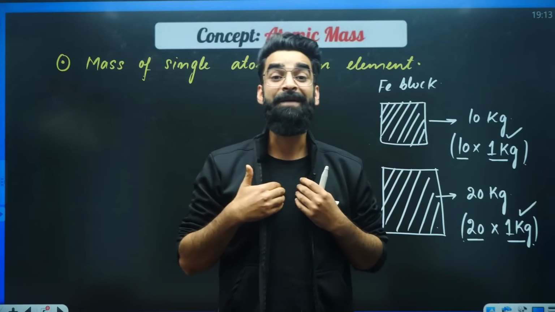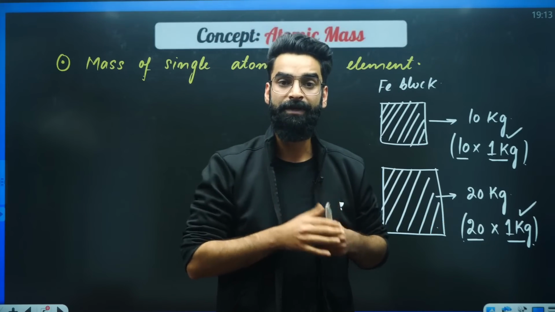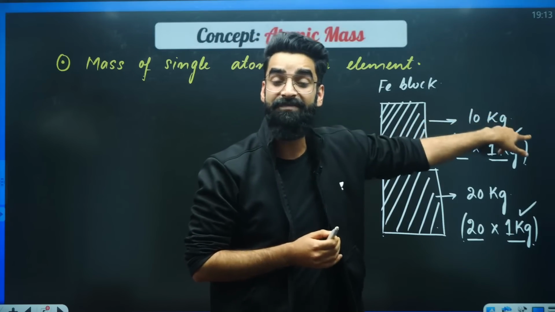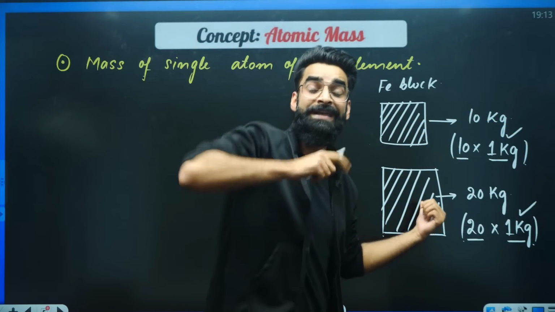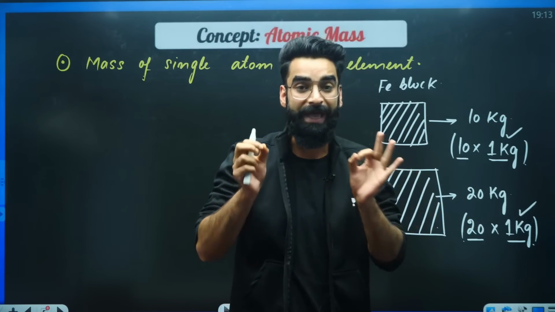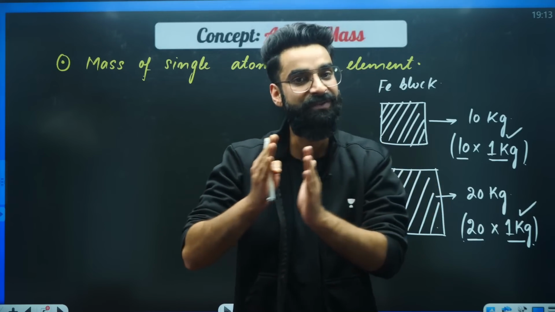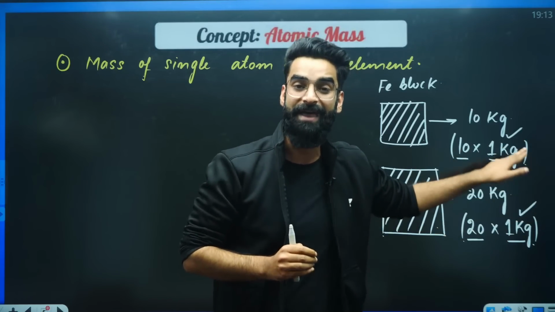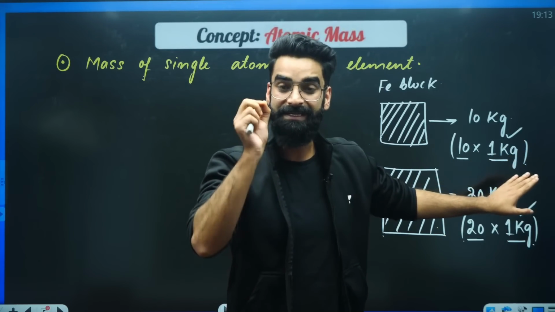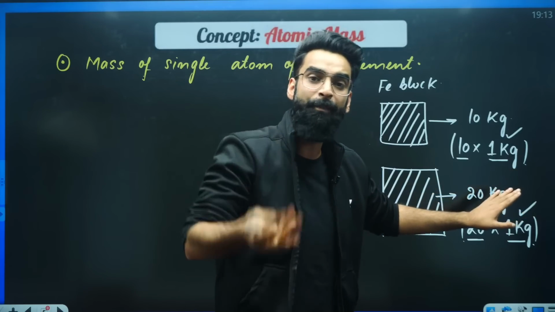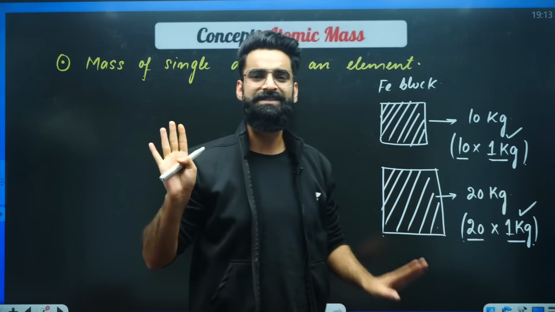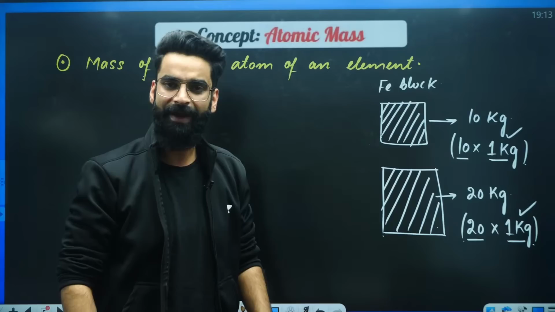Like I said, I am 80 times heavier than 1 kilogram. This object is 10 times heavier, and this object is 20 times heavier than 1 kilogram. So in short, this 1 kilogram is our standard, our reference with which we are comparing the masses of different objects. As simple as that, right?